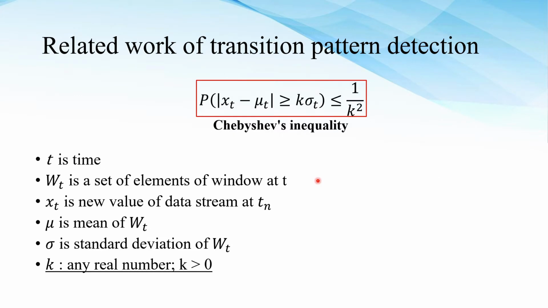Why did I select the Chebyshev inequality? In our environment setting, we have a stable mean, so we need to find a new instance outside the confidence bound. I will explain the confidence bound later. The confidence bound is based on the mean and standard deviation. So if a new instance comes from outside the bound, which is created from the mean and expected value plus or minus k, a real number, multiplied by the standard deviation, that is why I use the Chebyshev inequality.